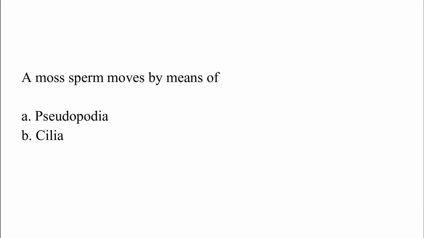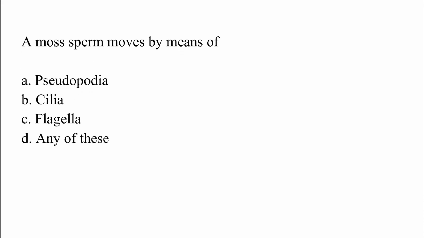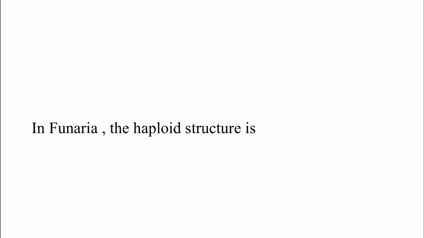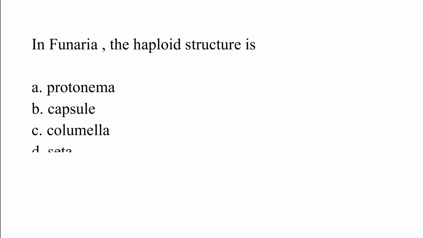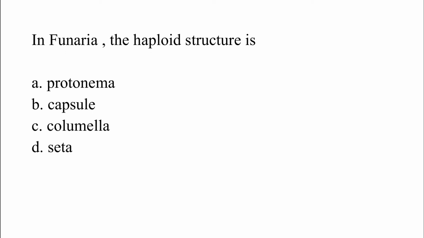A moss sperm moves by means of: option A, pseudopodia; option B, cilia; option C, flagella; option D, any of these. The correct answer is option C, which is flagella. In Funaria, the haploid structure is: option A, protonema; option B, capsule; option C, columella; option D, seta. The correct answer is option A, which is protonema.